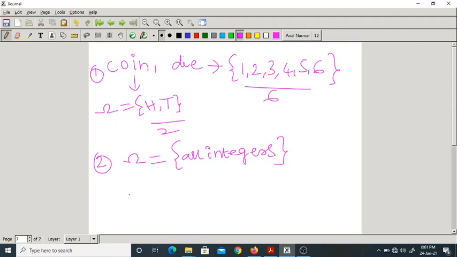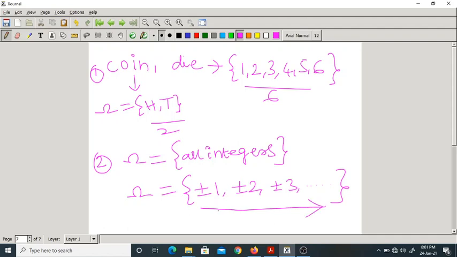All integers means you can go plus or minus 1, plus or minus 2, plus or minus 3, and so on. This is countable, but how many such elements are there? Infinity.